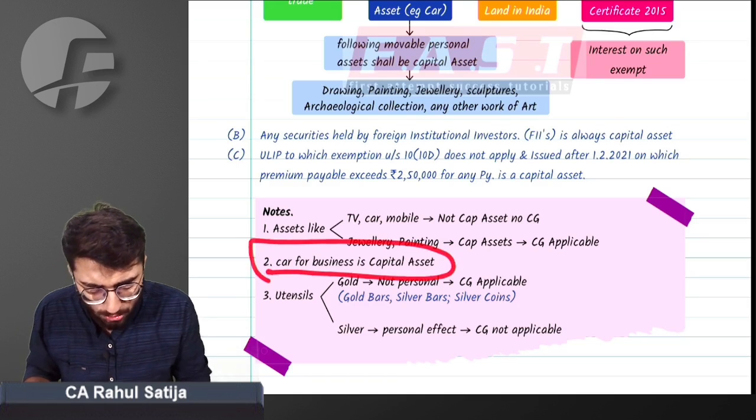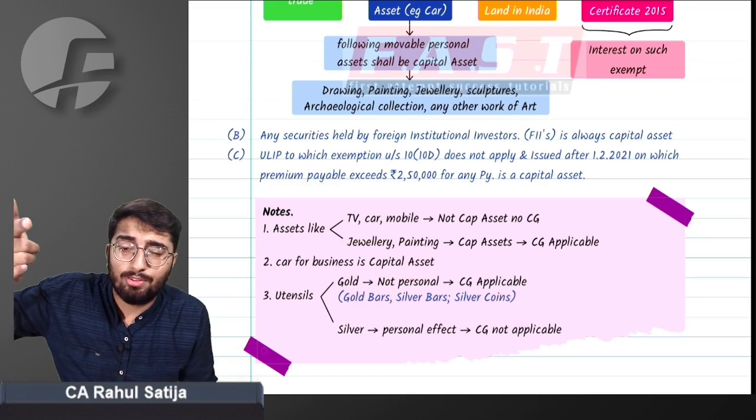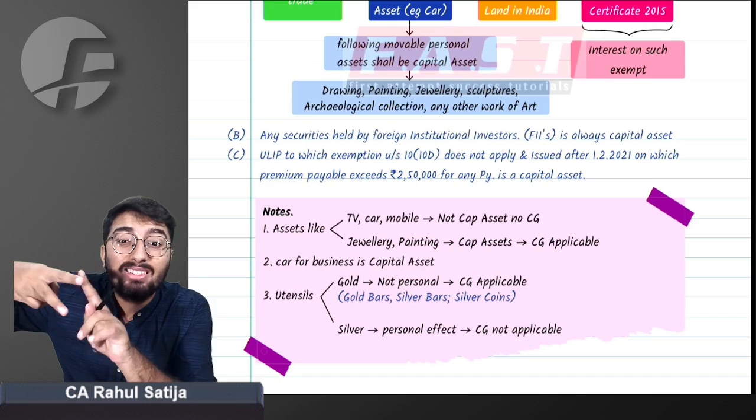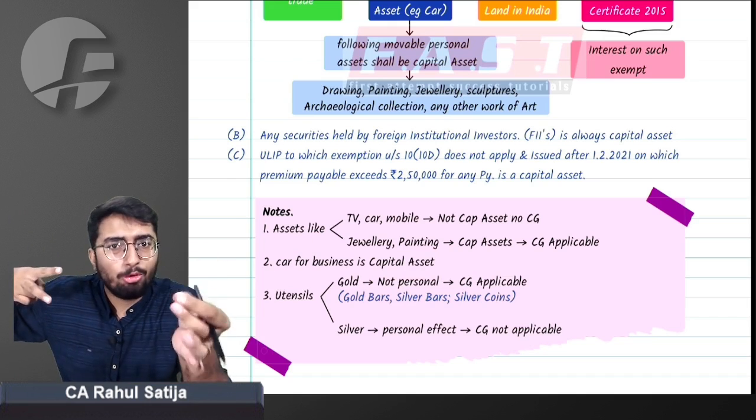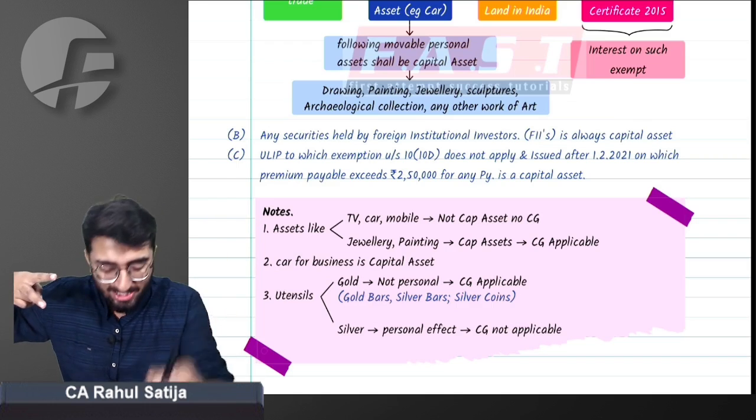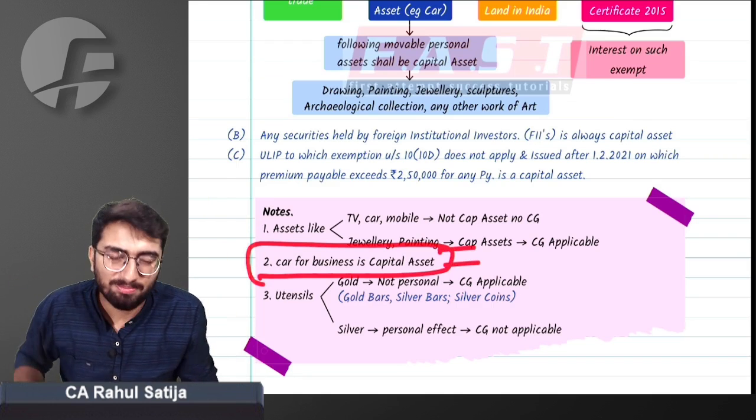For example, a car is used for business. Since it is movable, is it personal? If a car is used in a business, it is movable, but it is not personal. It is a commercial asset. So it will be considered as a capital asset.